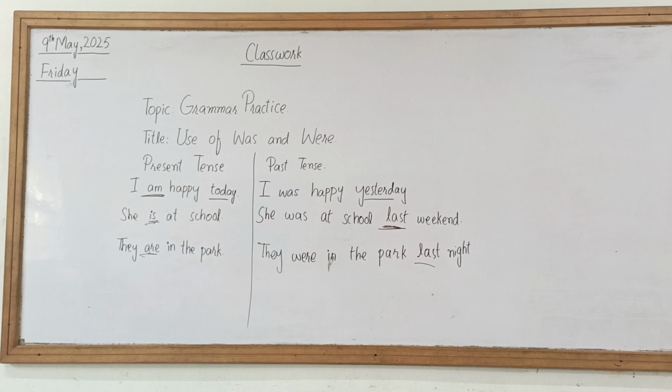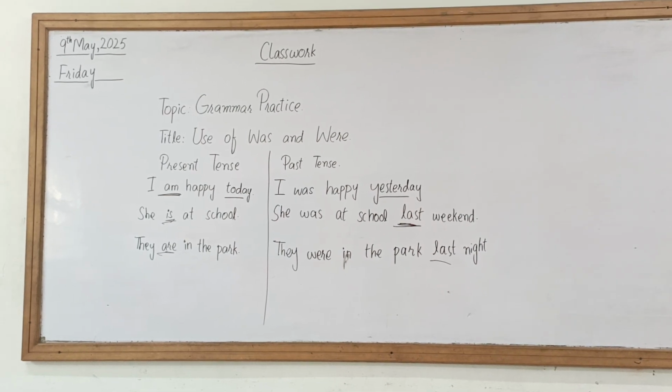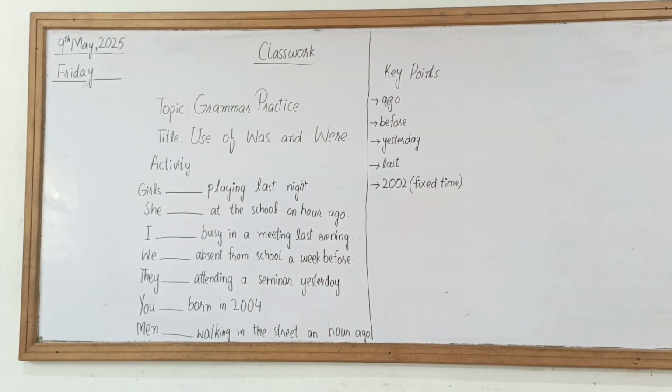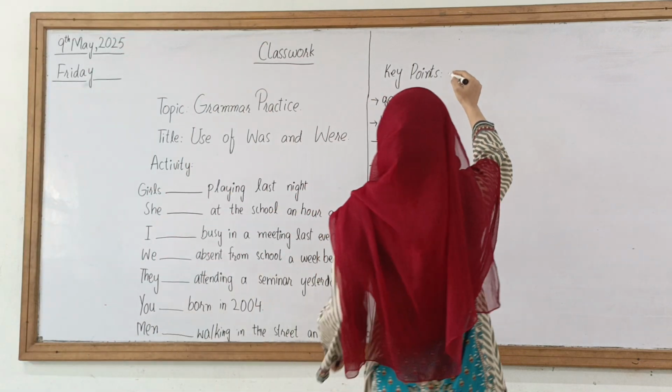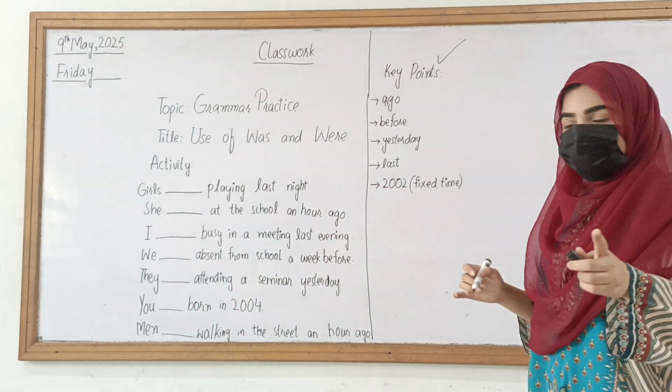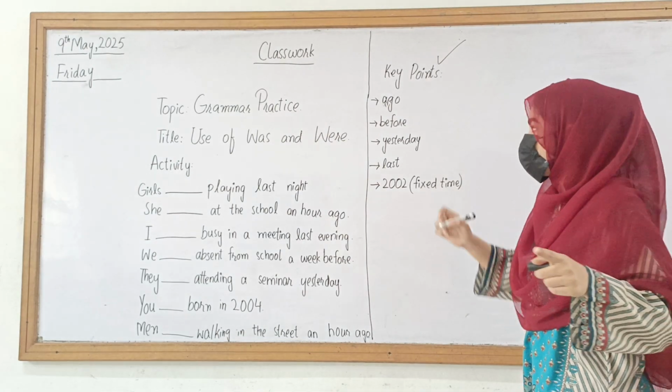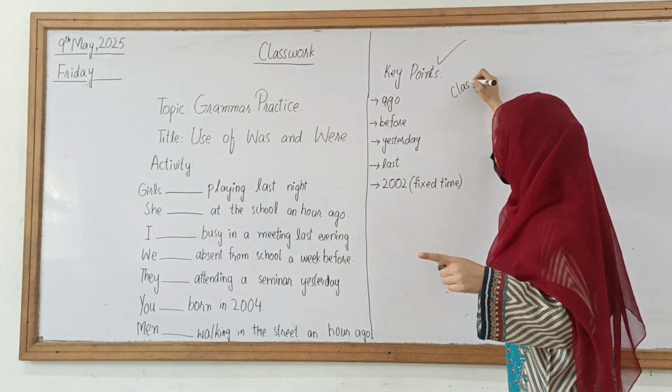I shouldn't be having a look at all these things in your notebooks. Please make sure that it's for your purpose of learning, and give it keen attention and understand it very well. Now I will be giving you the homework, and you're supposed to fill in the blanks where we use was and were. Now you all can have a look at those key points. These key points given here are for your better understanding, for your learning. You all need to note them down on your first page as a classwork.